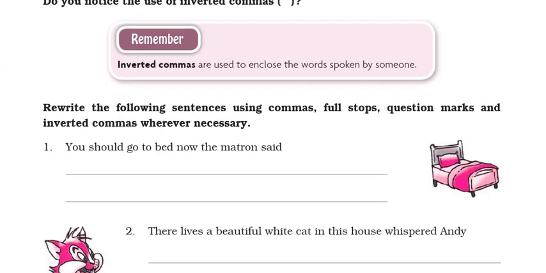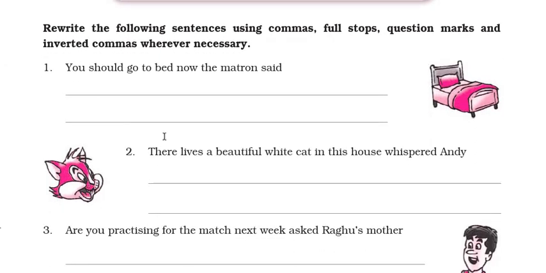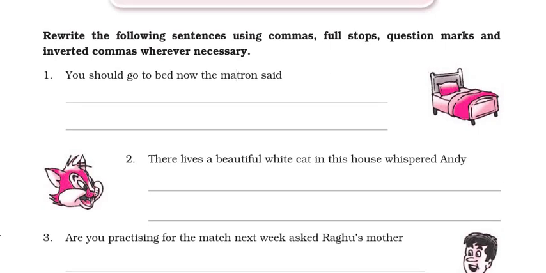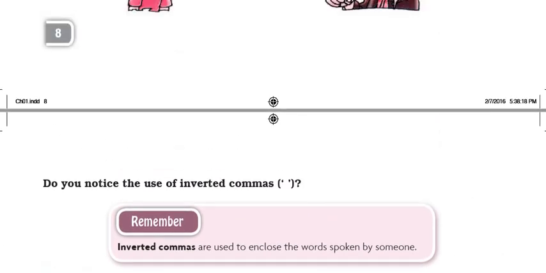Now worksheet 9 is based on this only. Rewrite the following sentences using commas, full stops, question marks and inverted commas wherever necessary. So what we will do, first of all, we will go back to the examples and try to understand how inverted commas are used in the sentences. Let's see.